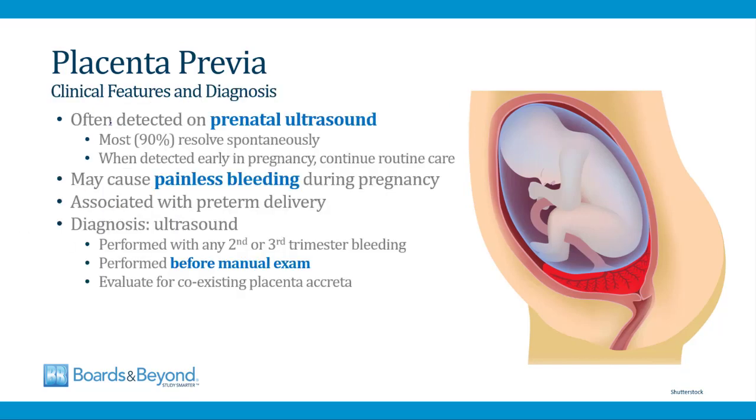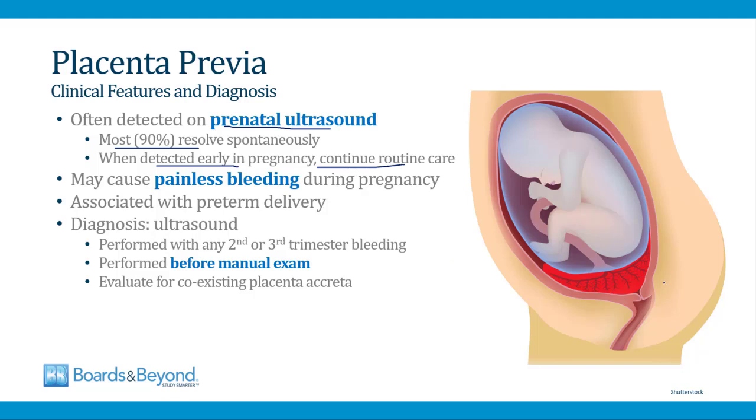In modern practice, most placenta previas are detected on routine prenatal ultrasound. This is one of many reasons that we do lots of ultrasounds in pregnancy, so we can detect things early like placenta previa. Now the good news is that most placenta previas, 90%, resolve spontaneously. The placenta can shift its position throughout the course of pregnancy. So when a previa is detected early in pregnancy, usually you simply continue routine care and monitor the patient. In 90% of cases, the placenta previa will resolve by the time of delivery.